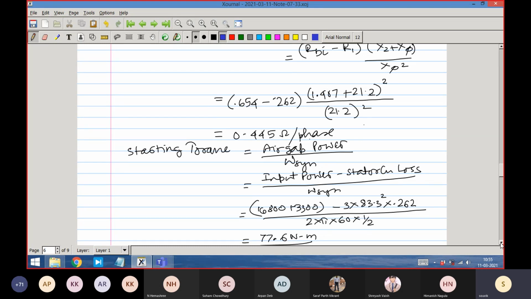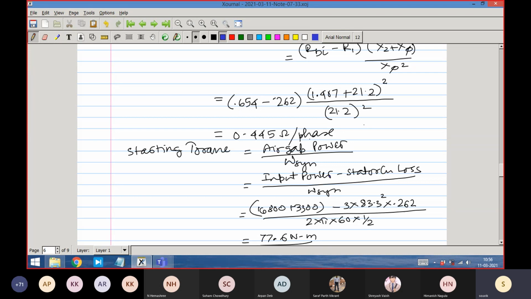Now the other data that was given is the block rotor test conducted at 60 Hz. So what does the block rotor test at 60 Hz correspond to? It must correspond to the starting condition. So from that we can get, by physical measurement, the starting torque of the machine. We can calculate the starting torque from that test data. Any torque is air gap power by omega sync. So that must be equal to input power minus stator copper loss, divided by omega sync.